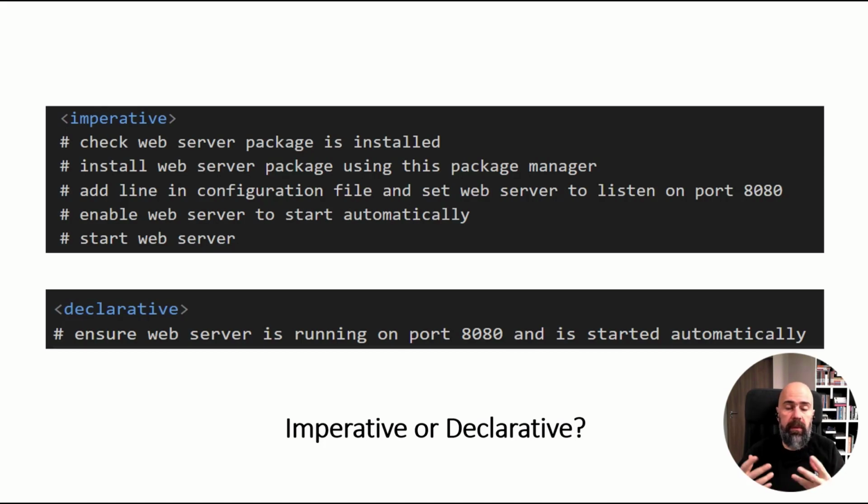We let the machine handle the nitty-gritty details. In our example, we just say, I need you to ensure that our web server is running on this VM on this specific port, and it is started automatically. We really don't care how it's doing it behind the scenes or in what order.